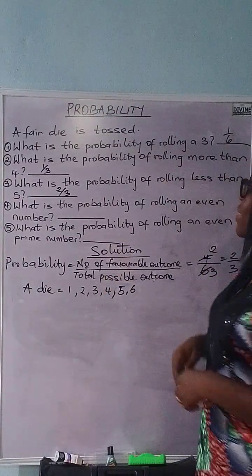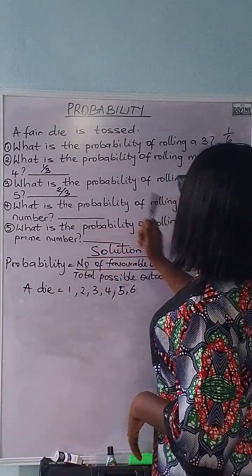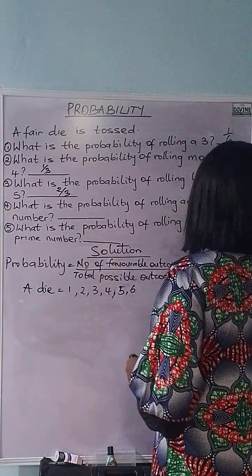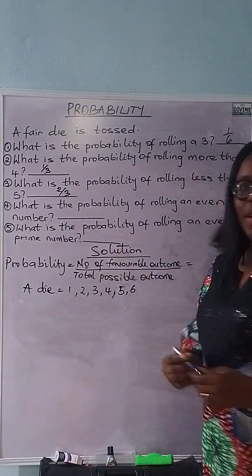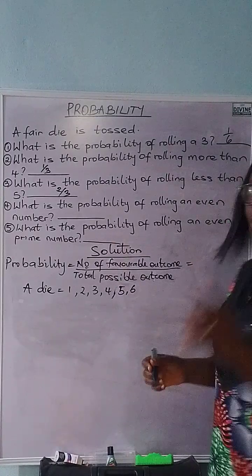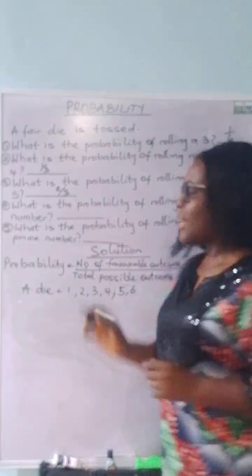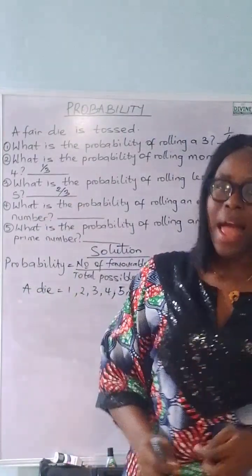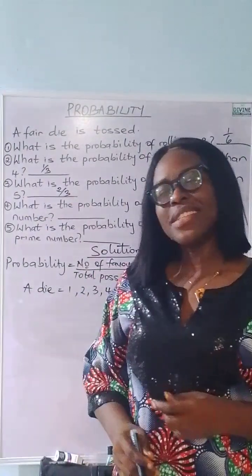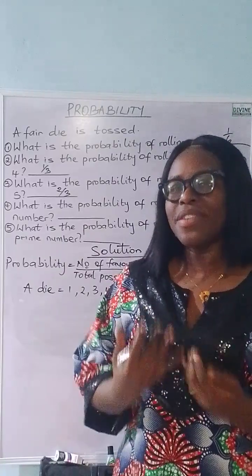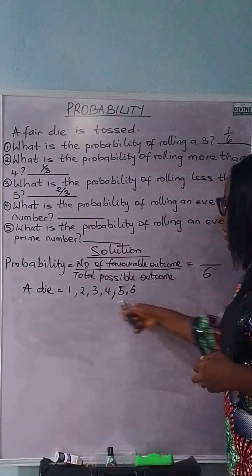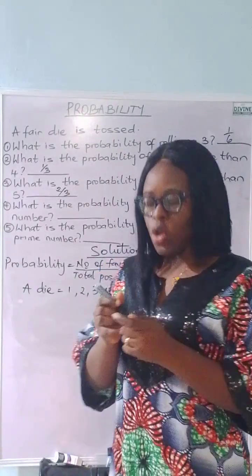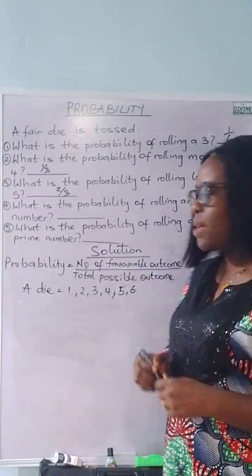The next question says, what is the probability of rolling an even number? Very good. What is the probability of rolling an even number? We know that our denominator remains 6 because that is the total possible outcome. Now look at this. We know that even numbers are numbers that can be divided by 2. So let us pick out all the numbers that can be divided by 2.